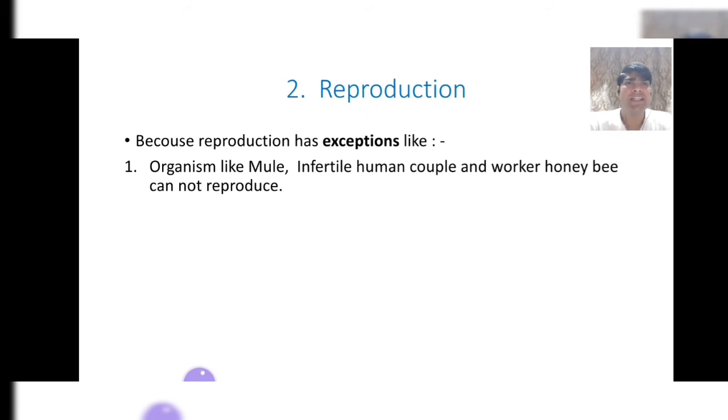Organisms like mules, infertile human couples, and worker honey bees, the drones, cannot reproduce, and that is the exception, so reproduction cannot be defined.